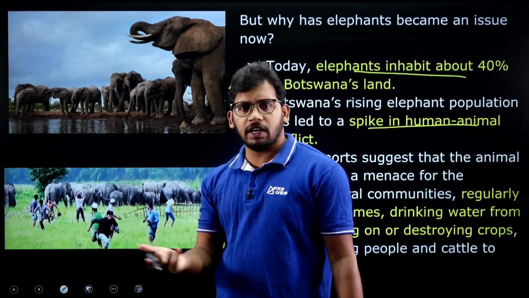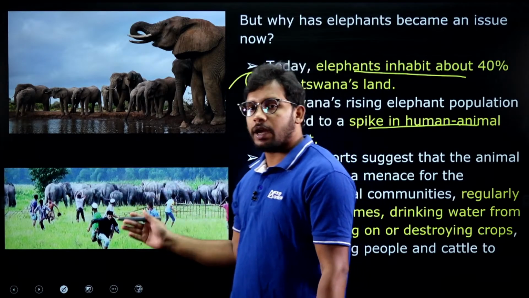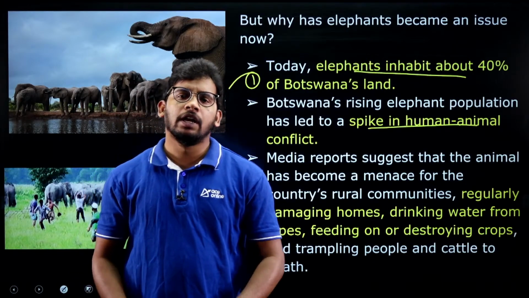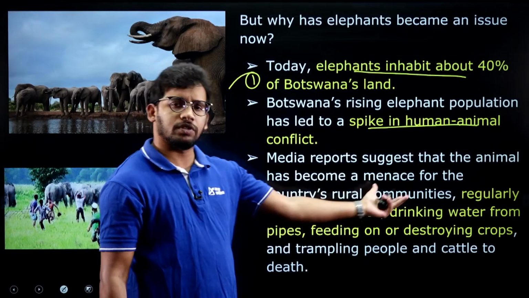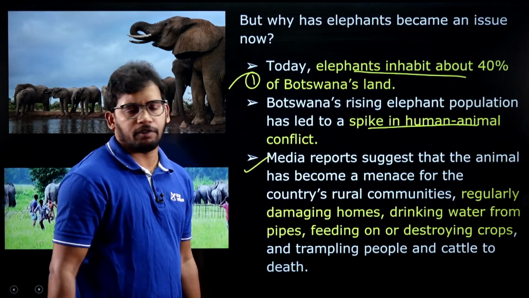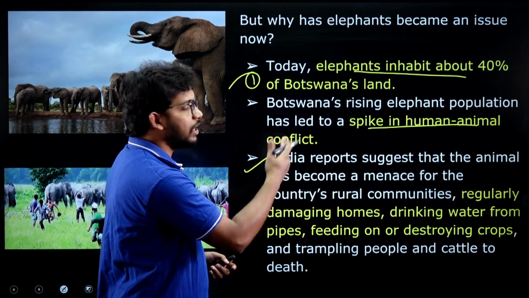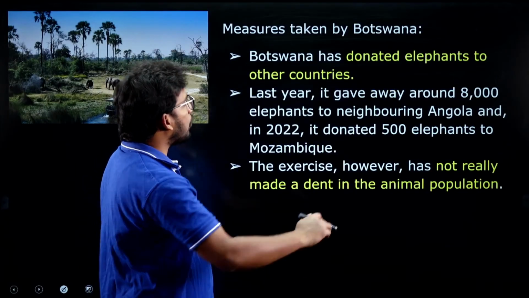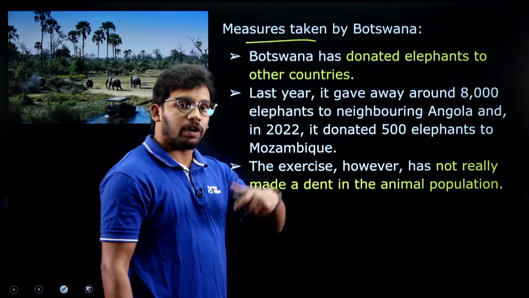So you all know, even in Kerala recently we have seen a lot of such news, right? Man-animal conflict, because the number of animals has kept increasing. They went into the farms and other water regions which people use regularly. So it has propelled the man-animal conflict, and a lot of deaths happened in the Botswana region because of the increase in elephants. So this issue has come. Now they have reversed it. Once they were protecting the elephants, now they have reversed it.